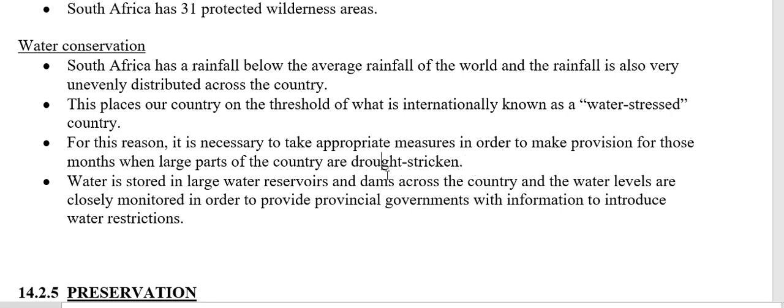We just came out, a year or 2 years ago, of the most severe drought in 20 or 30 years. In the Western Cape, people literally had no water, because it didn't rain for such a long, long time. So during the times when it is raining, we have to make sure that we are able to collect that water and store it for the times when it doesn't rain and water becomes very, very scarce.